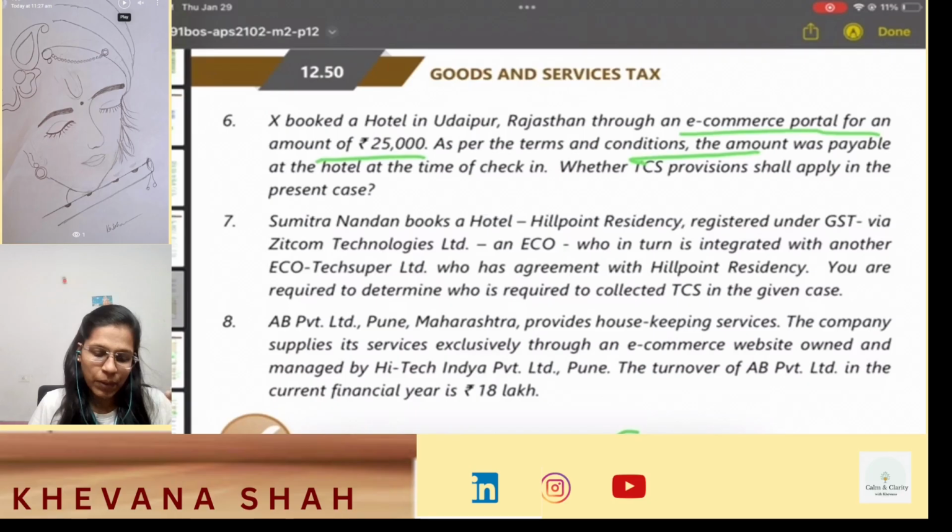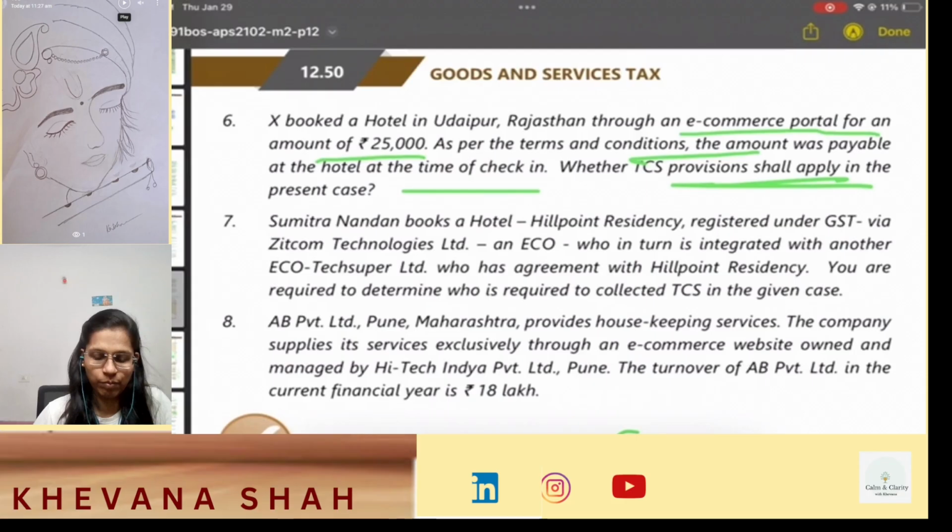Now see, when ECO is not collecting the amount, then in that case ECO is not supposed to apply the provisions of TCS. Only when ECO is collecting the payments on behalf of the provider of services or goods, then in that case only your TCS provisions will be applicable. So here in this case, TCS provisions will not be applicable.